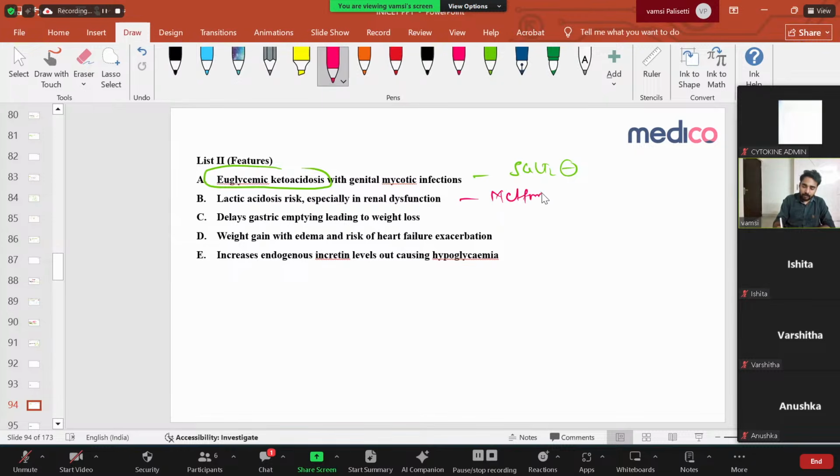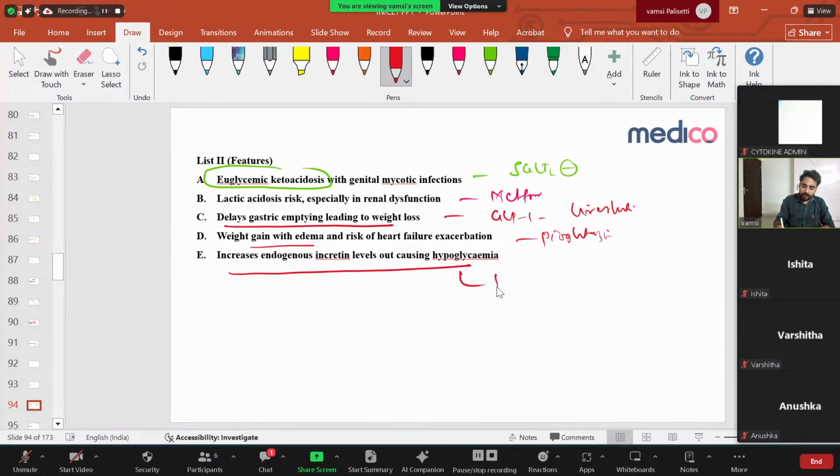We already know. Okay. And delayed gastric emptying leading to weight loss is seen in case of your GLP-1 agonists like liraglutide. And weight gain and edema, you will see, is pioglitazone. All your anti-diabetic drugs' side effects you have to remember. And increased endogenous incretin levels is DPP4 inhibitors. Okay. So just study the mechanisms of the anti-diabetic drugs, very important.